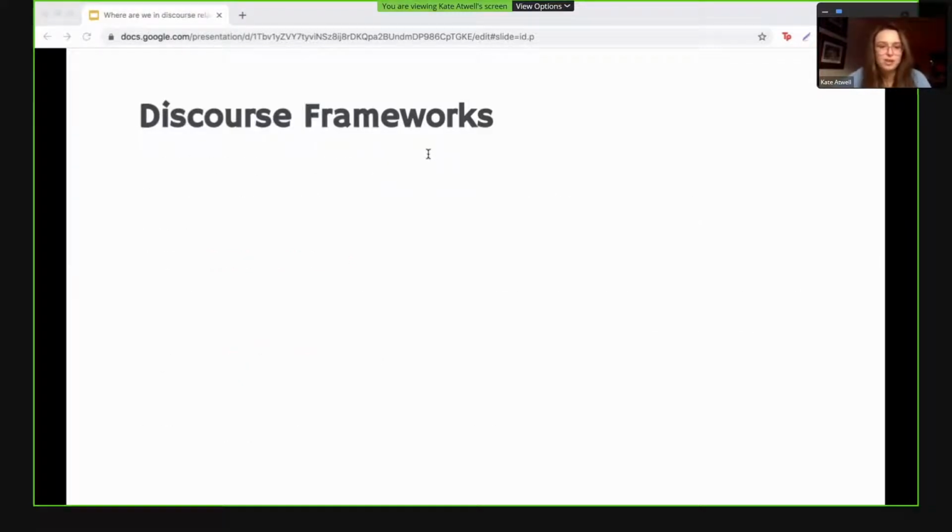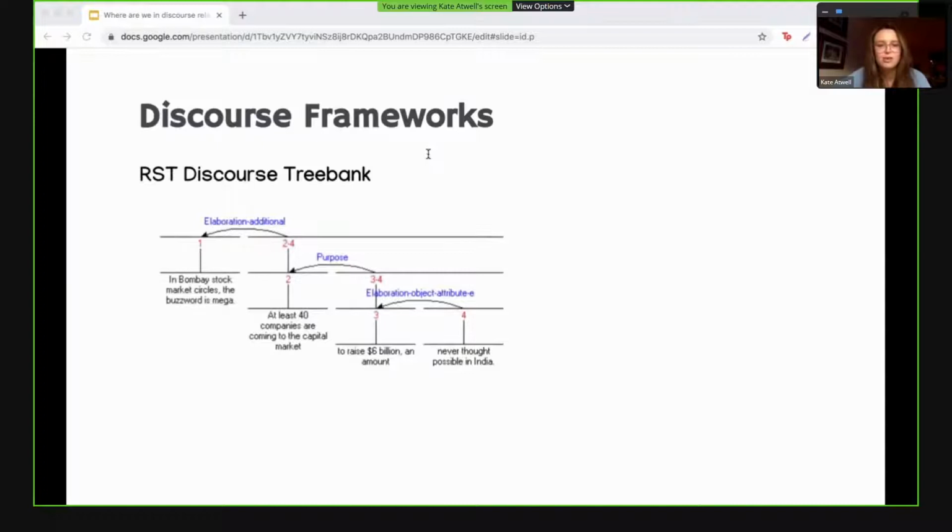The second framework that we study for this project is the RST Discourse Treebank, where discourse relations in the text form a tree structure, as in this example here.